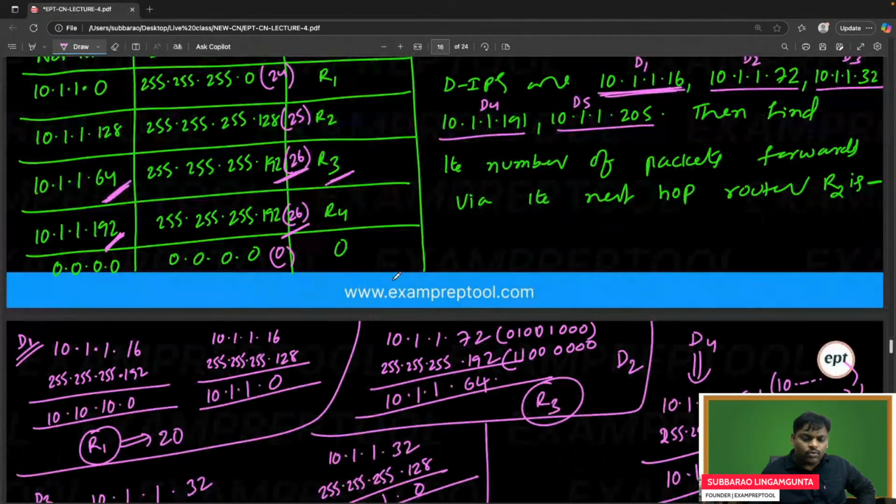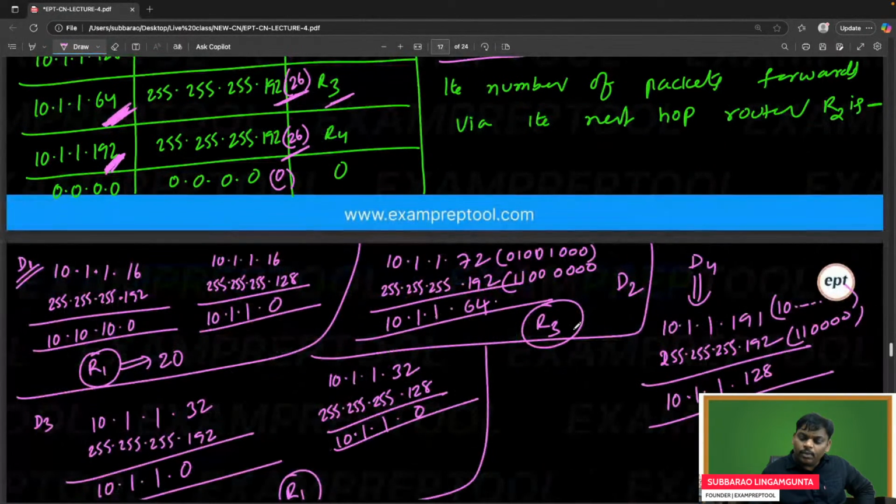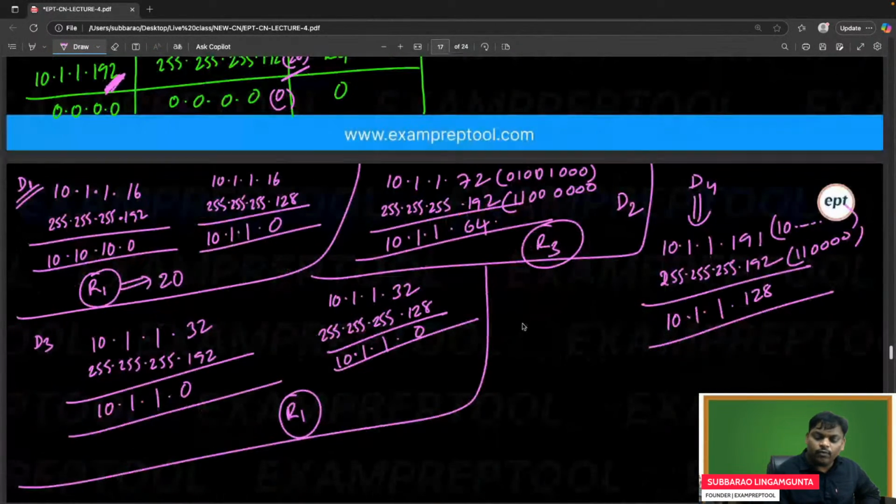Is 128 matching? No, it is not matching. Now, for D4, I am done with R4 and R3 also.